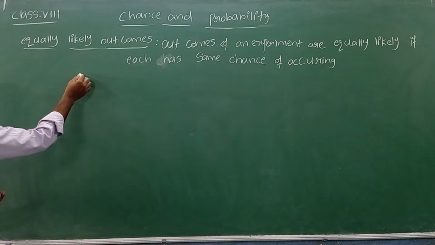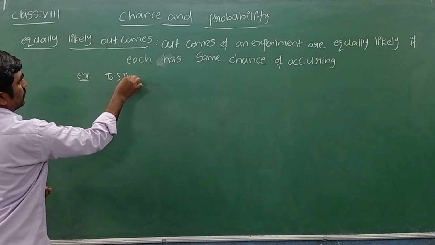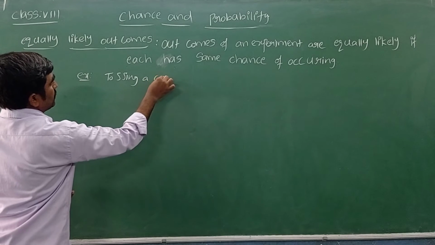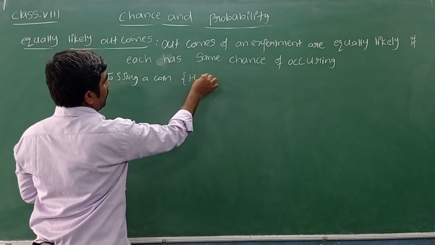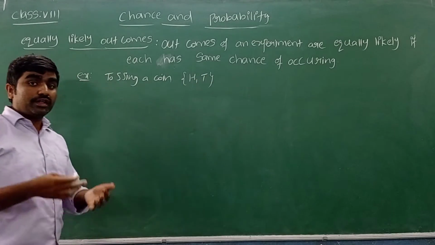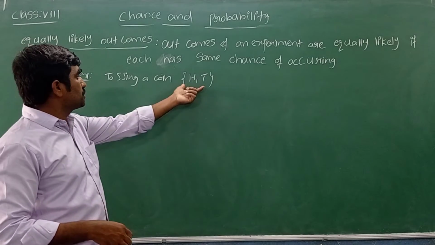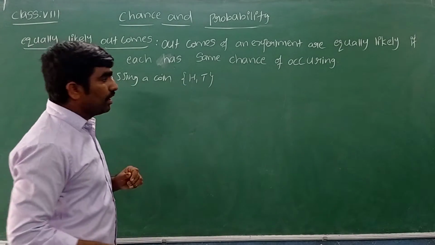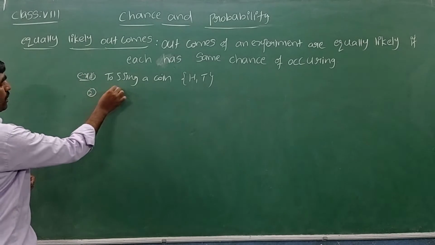Hope you understood. We'll see examples now. Tossing a coin is an experiment. The possible outcomes are heads or tails. Both outcomes have equal chances to occur, so it is called equally likely outcomes. Similarly, let's go for another example, throwing a dice.